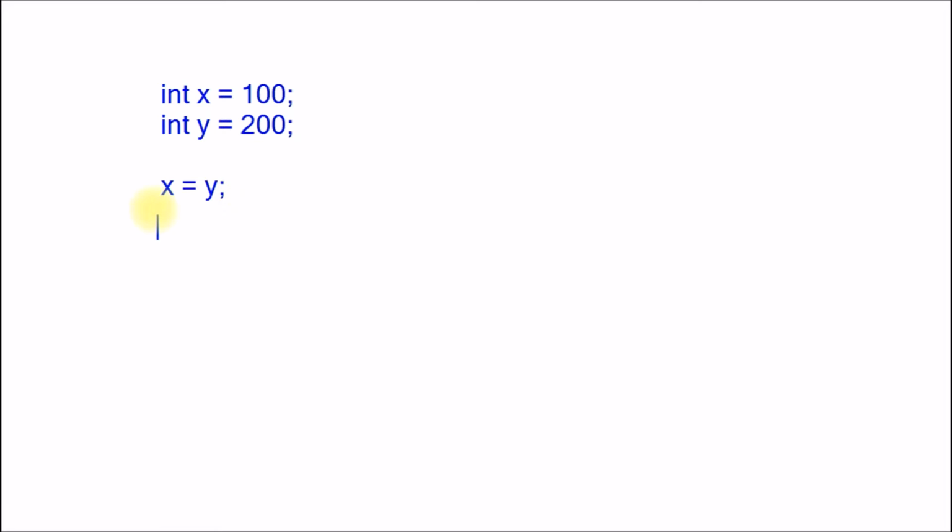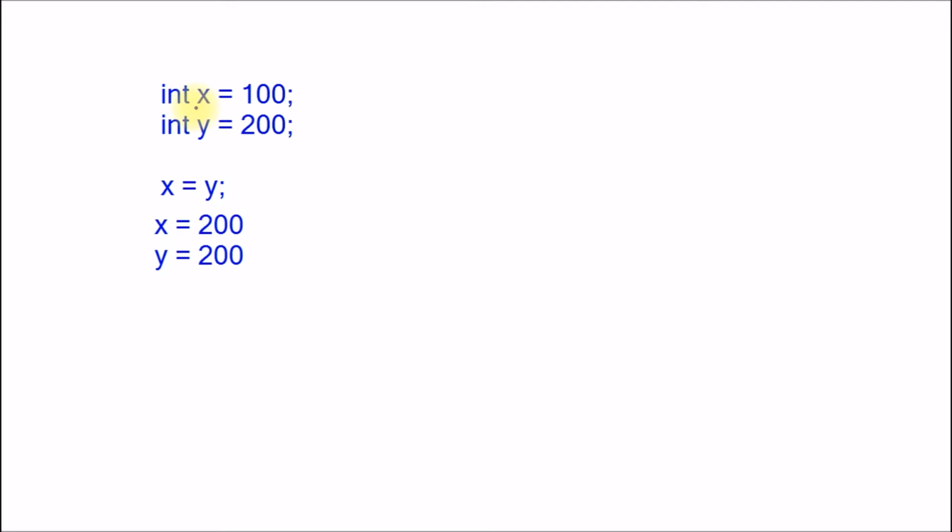If I print x and y values, x will print 200, then y also 200, because we are assigning y value to x. So this statement will copy value 200 to the x variable but not the y memory location.